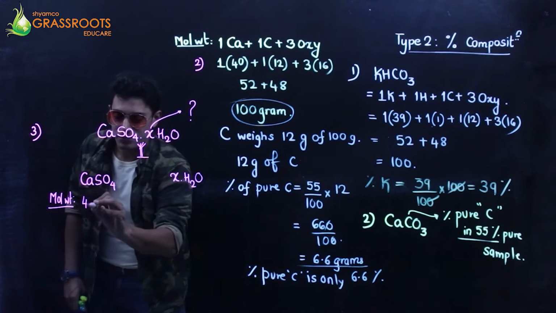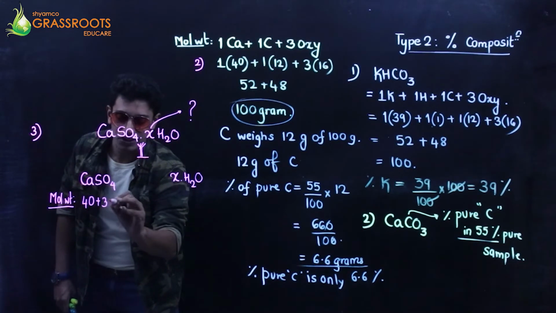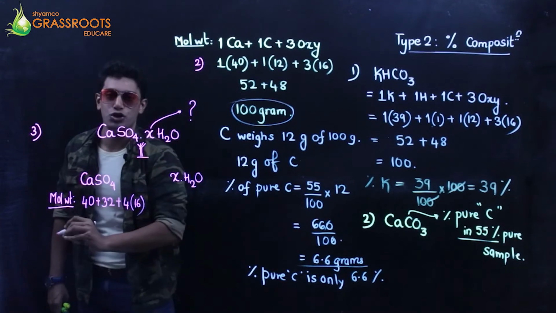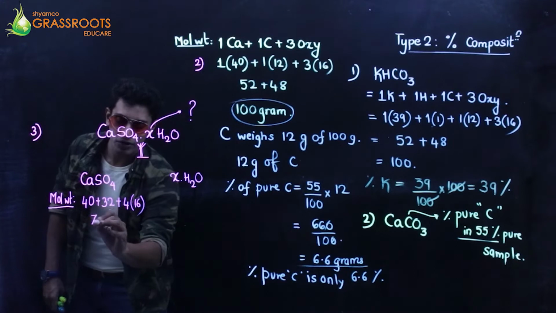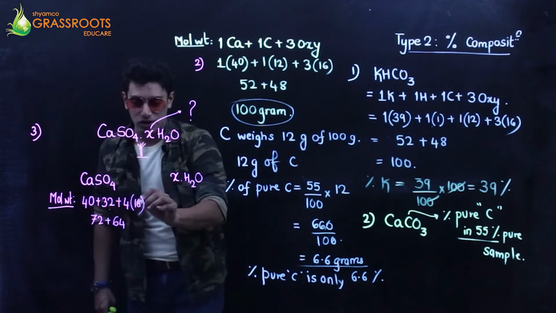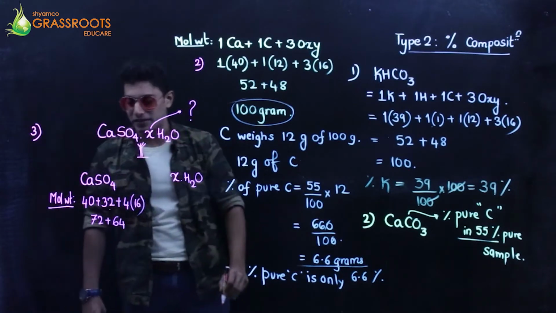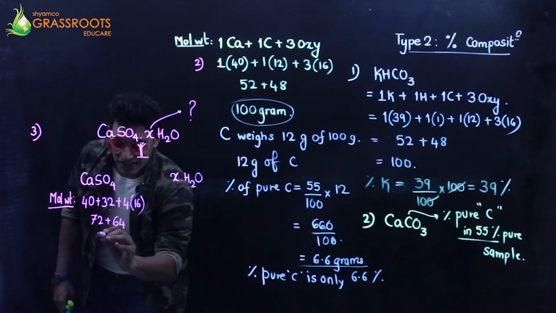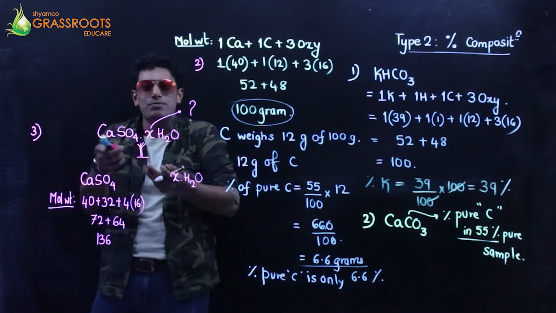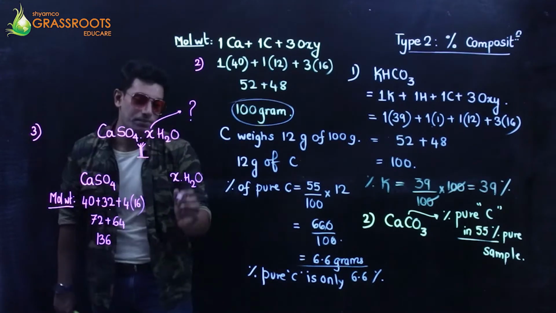Calcium is 40 grams. Sulfur is 32 grams. Oxygen is 16, so 4 into 16. Sure. 40 plus 32 gives me 72, plus 64. That makes it 136 grams. So the weight of anhydrous calcium sulfate is 136 grams.